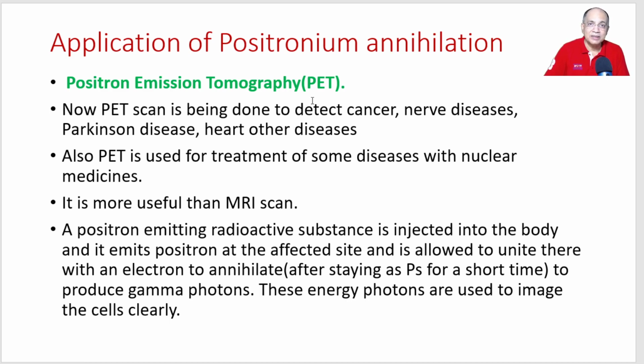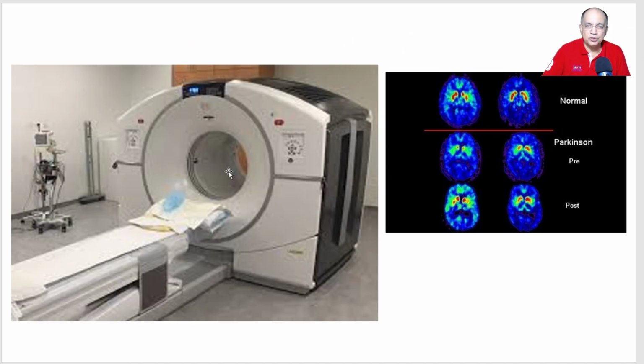What happens? A positron emitter source like carbon-11 is introduced in our body. Supposing somebody is having some suspected Parkinson disease or say cancer or tumor or any cell defect, he will be allowed to go inside this.